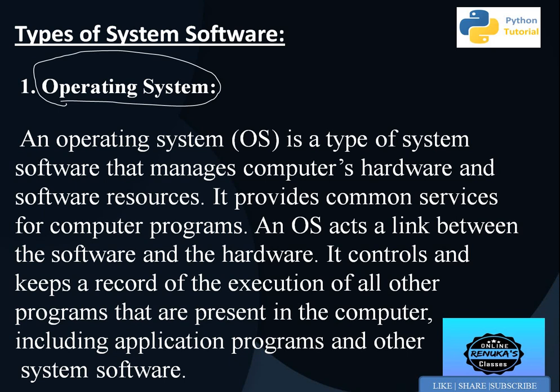We can understand the operating system as a secretary in an office. The secretary manages all the work: where the files will be kept, which appointment is to be scheduled first and which last, where the data will be stored, how to respond. All these are the tasks of a secretary. Like a secretary in an office, there is an operating system in computers. It is a type of software that manages the computer's hardware and software, so we can say it acts as a link or interface between the software and the hardware.